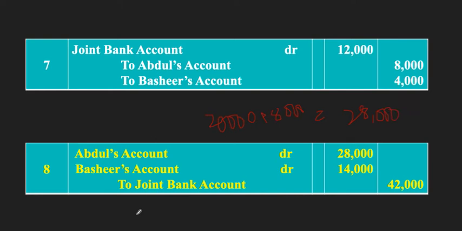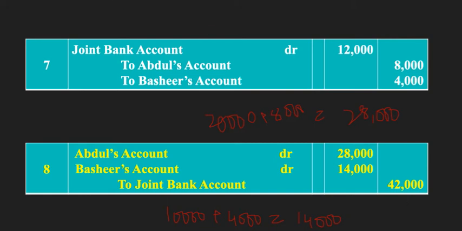And for Bashir, his contribution is how much? His contribution is 10,000 plus 4,000, right? 10,000 plus 4,000 is equal to how much? This is 14,000. And hence we say Abdul's account debit, Bashir's account debit to joint bank account is how much? 42,000. Now the narration for this would be being paid for settlement of accounts, right?